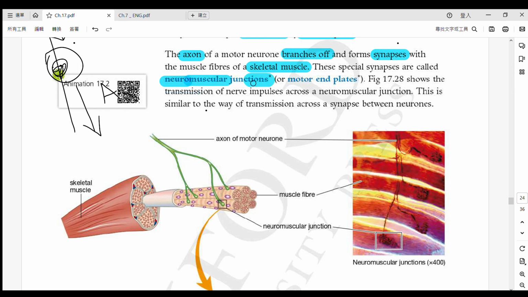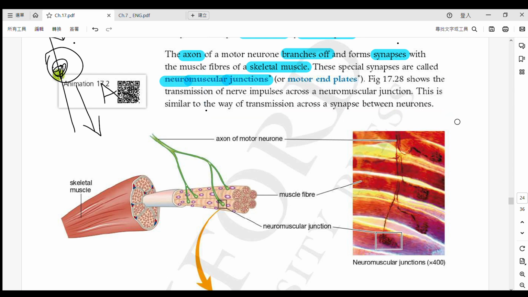Read it yourself: neuromuscular junction. Neuro is related to the nervous system, and muscular is of course the skeletal muscle. Junction means a connection, a joining, linking. Another word, if you can remember it, that is extra good: it is called the motor end plates.